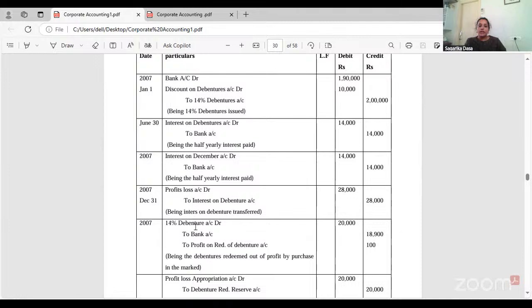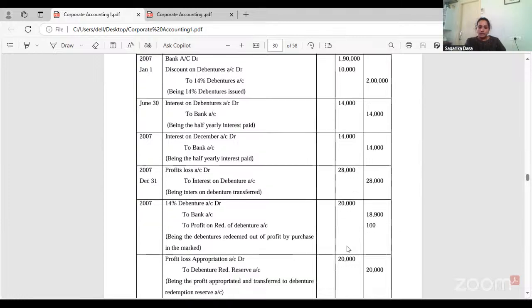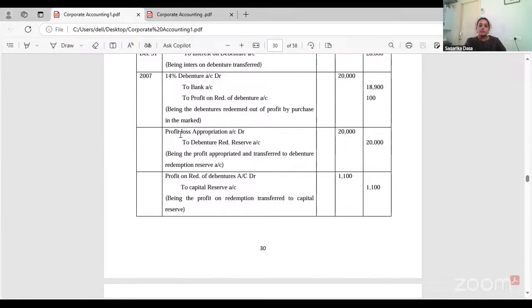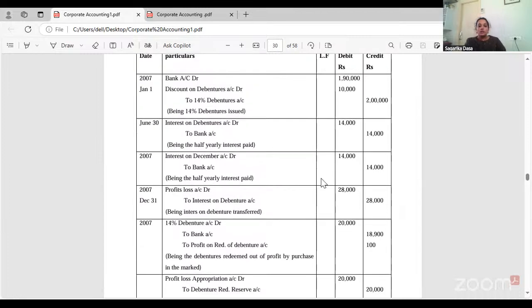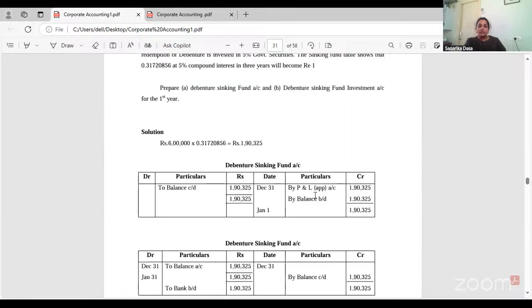Now, in the same year, we have purchased a few more debentures. So, to bank account 18,900, to profit on redemption of debentures is 100. Actual value is 20,000. Hence, we have reduced its value to 100. The 100 is the profit on redemption of the debentures. Then the same profit we need to transfer it. So, profit and loss appropriation account data to debenture redemption reserve, that is 20,000. Then a profit on redemption of debentures account to capital reserve, that is same 1,100, we have transferred it. This is how the issue of redemption of debentures will take place.